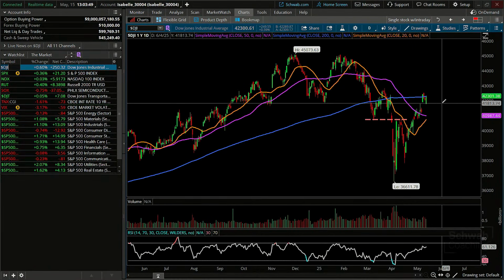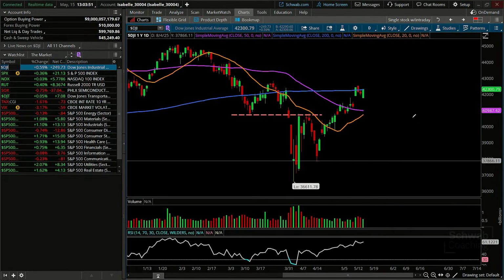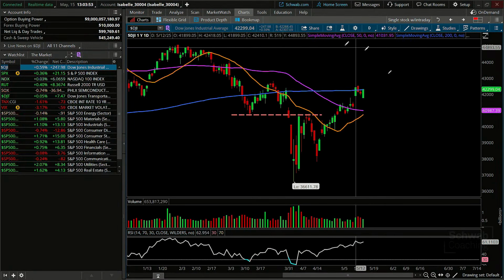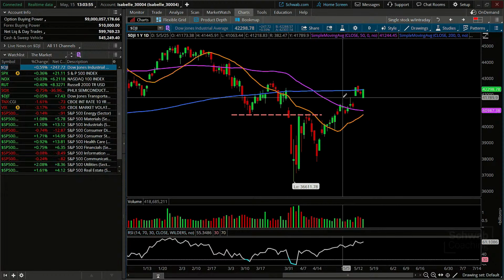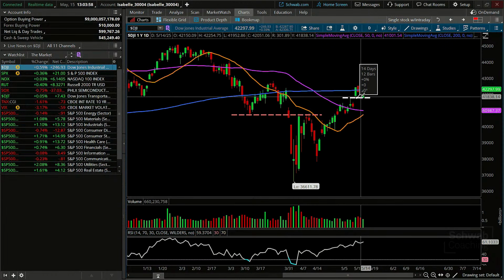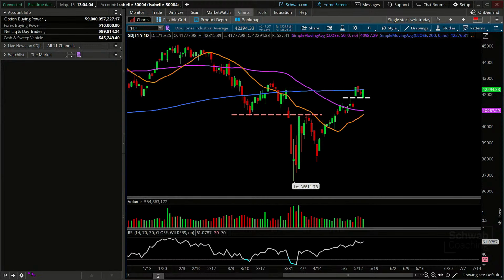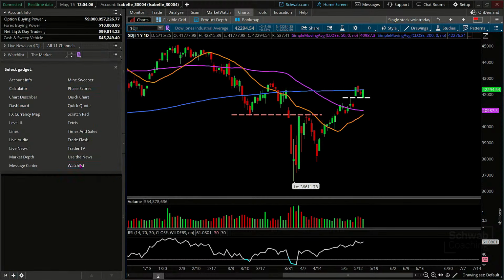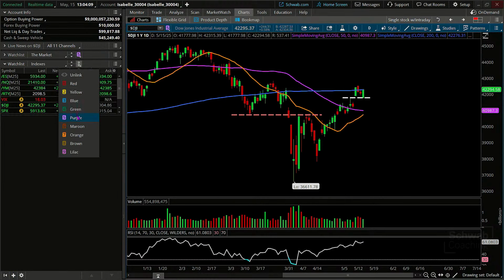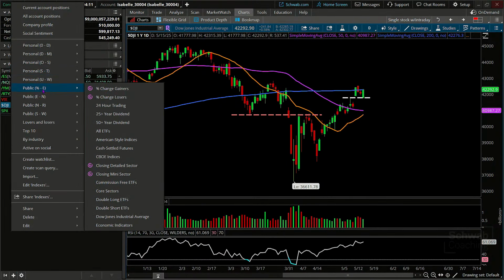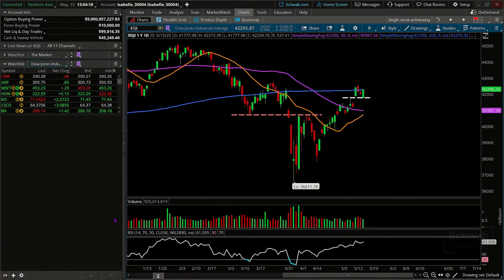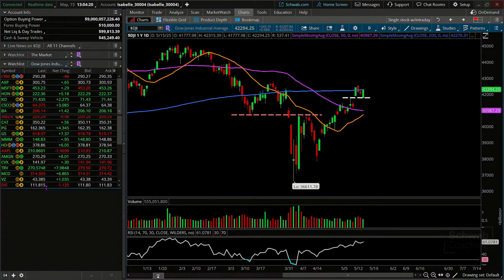You can see the chart. You can also see that we've come down a bit from our peak up here, and we opened low today, but our candle is green because while we opened weak, we have rallied this morning. Now, let me hide the existing market. I'm going to launch another watch list, and I'm going to apply the current Dow 30 watch list, which we can find under public and Dow Jones Industrial Average. So that'll give us our Dow 30.